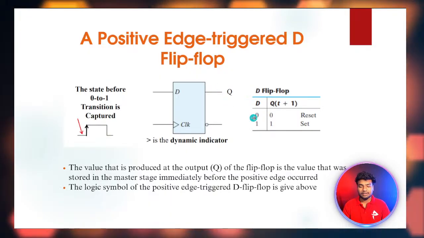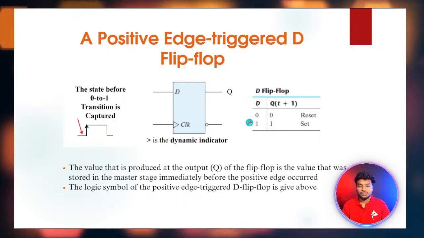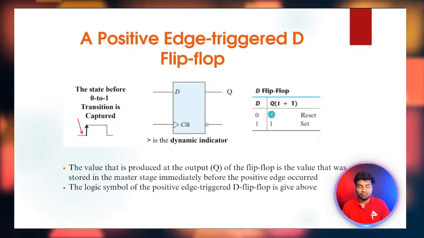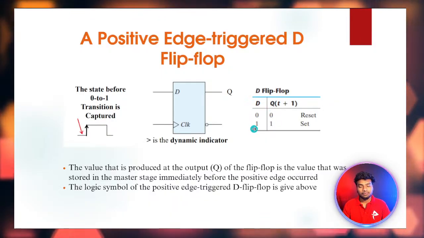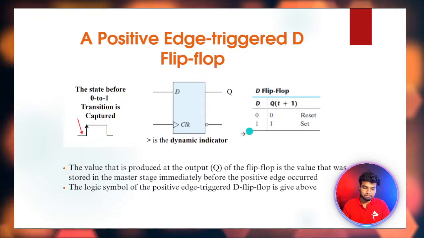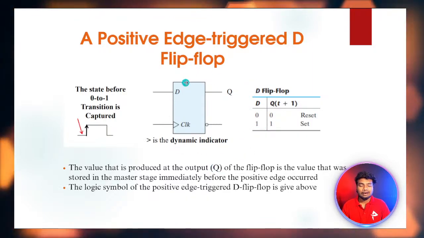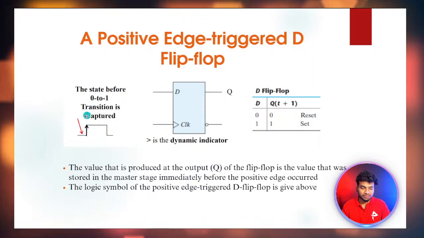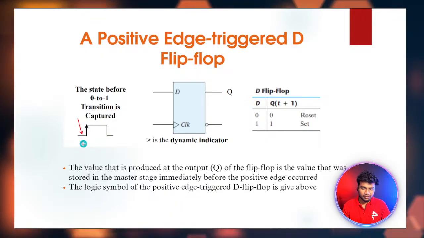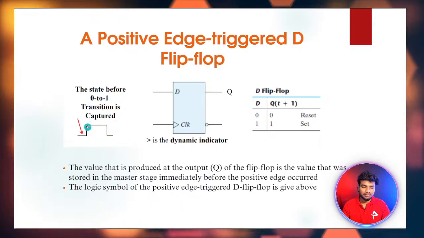So D is the input. When 0 is my input, my output is also 0, and then when 1 is my input, my output is also 1. This is how a D flip-flop works with the positive edge. You can see here 0 to 1. This 0 to 1 transition is very important.